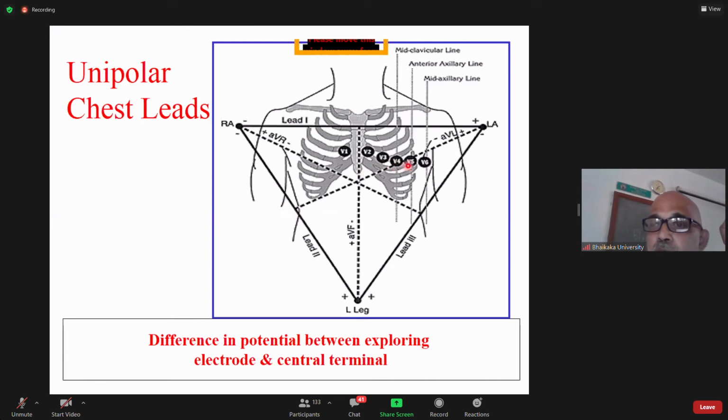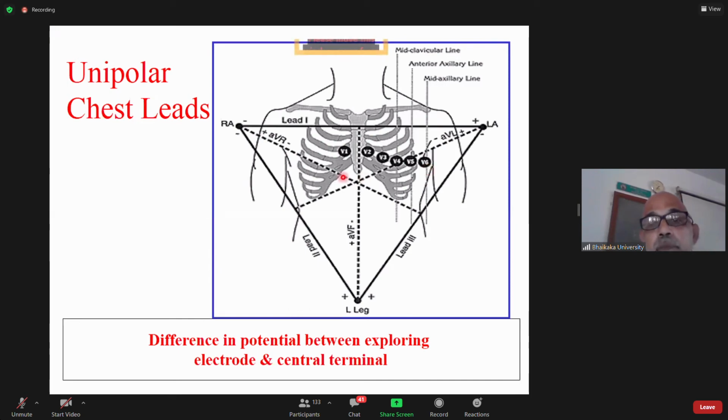V5 is fifth intercostal space, corresponding with the anterior axillary line. And V6 is fifth intercostal space, corresponding with the mid-axillary line.